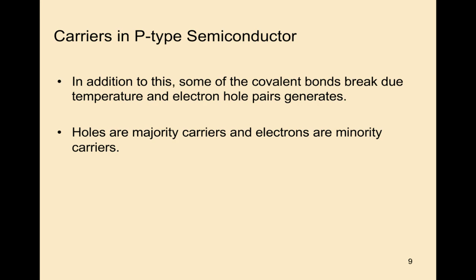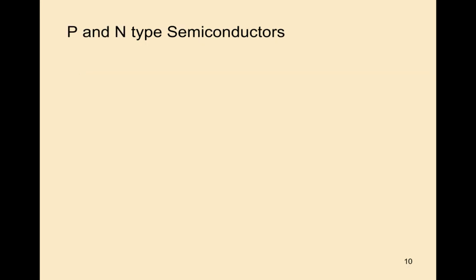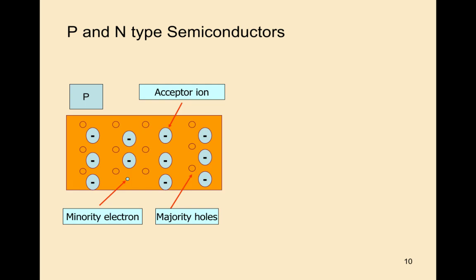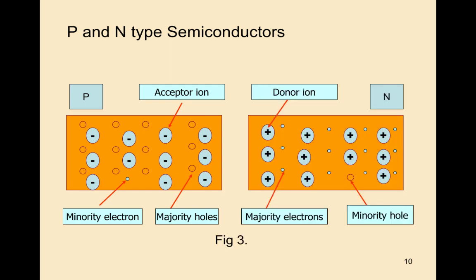So holes are the majority charge carriers in a p-type semiconductor and electrons are the minority carriers. In p-type and n-type semiconductors, see this diagram. In the p-type semiconductor, the majority carriers are holes, so holes are more in number when compared to electrons. Electrons are called minority carriers. The acceptor ion is like this.